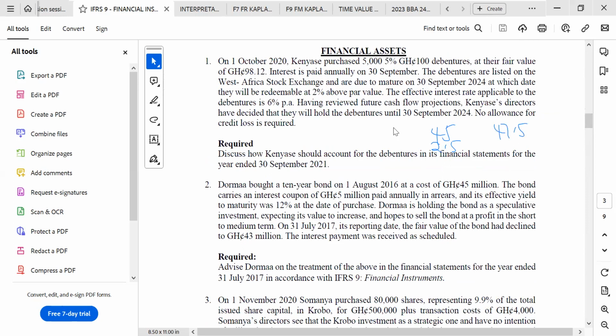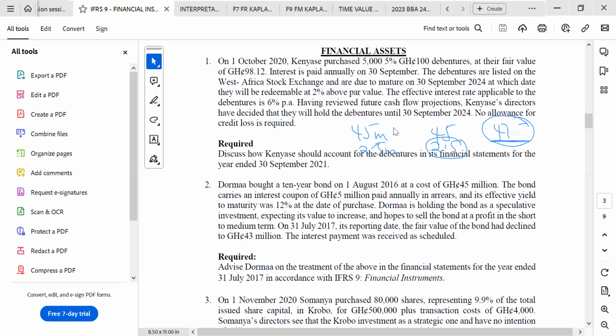4.75. So I have to charge the last year interest on the full amount. If you should have paid the 2.5 to me, you would still be owing me 45 million, and the interest I would charge is still for 2.5. But since you are not paying this one, I will roll over the interest together with the principal. Since you are keeping my money, you have to pay interest on it. So if there's a default, the interest will be charged on both the principal and the interest itself. Okay, all right.